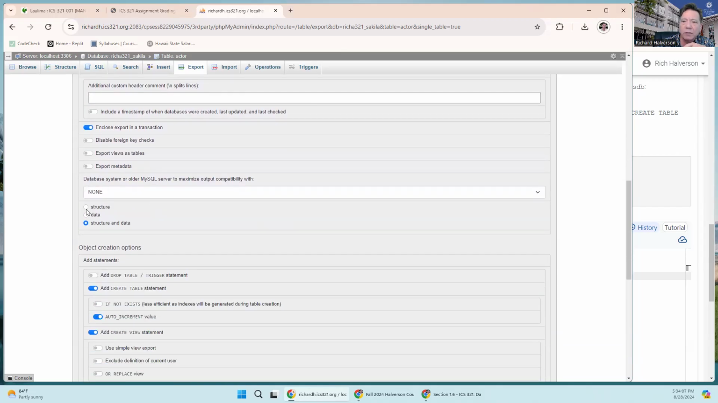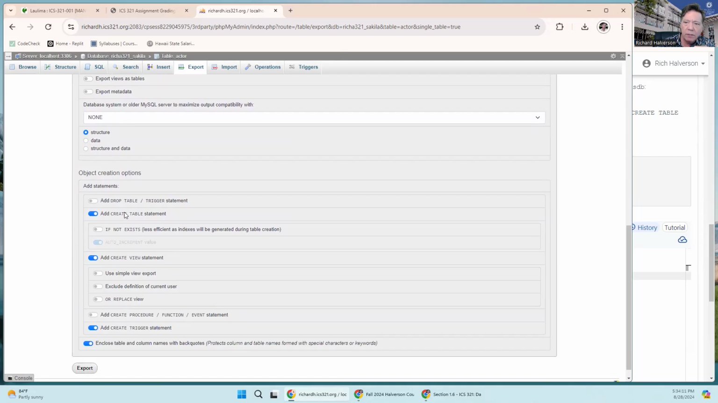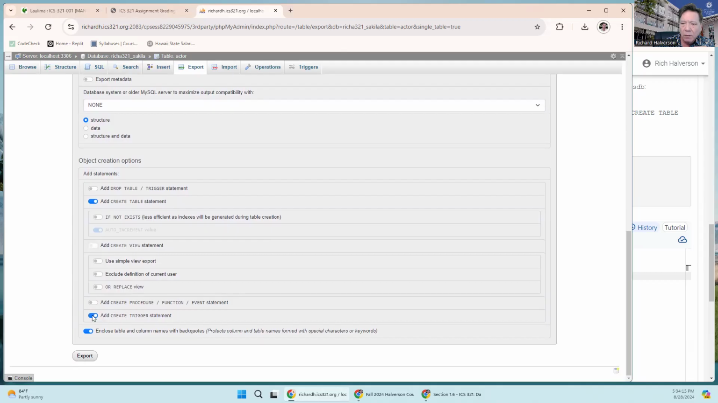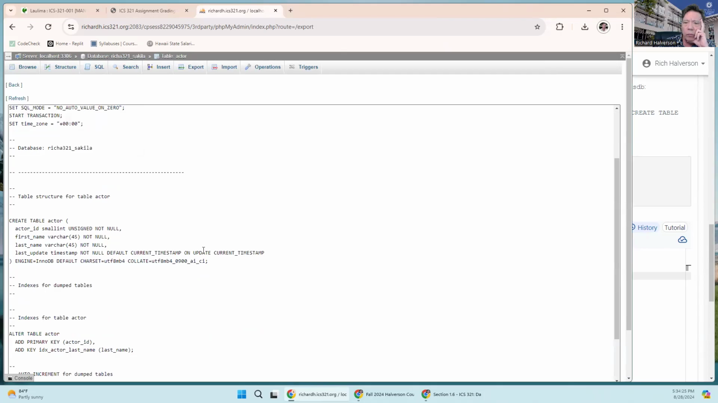I want to do just the structure. Just the structure. Add a create table statement. I don't need to add a create view statement. I don't need to create a trigger. And I don't even need to enclose the column names in back quotes. That just looks funny. So now I'm going to say export.